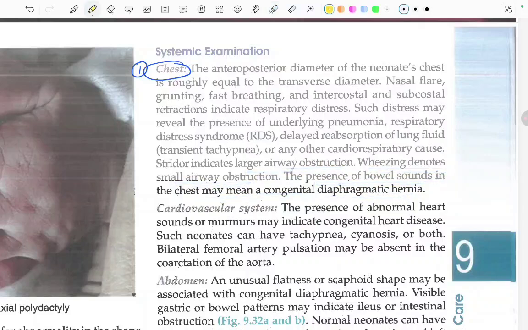Okay, this is again important to remember, that stridor indicates a larger airway obstruction. Wheezing denotes small airway obstruction. Fine, we have to look for the other signs like the nasal flaring, grunting, fast breathing, and the intercostal and subcostal retractions, which might indicate respiratory distress. And such distress are present in what? In the underlying pneumonia, respiratory distress syndrome, and delayed reabsorption of the lung fluids. Okay.